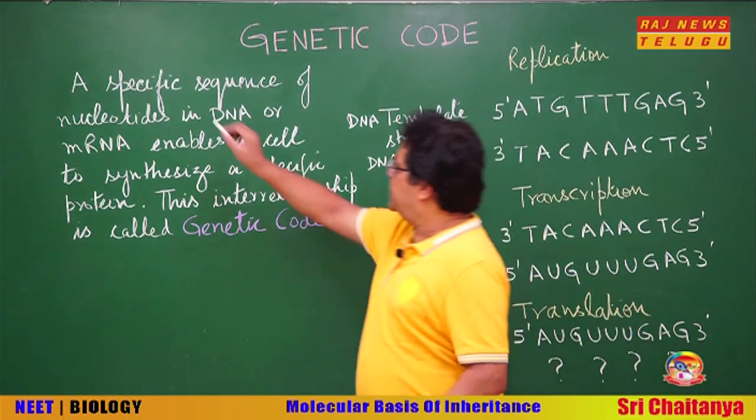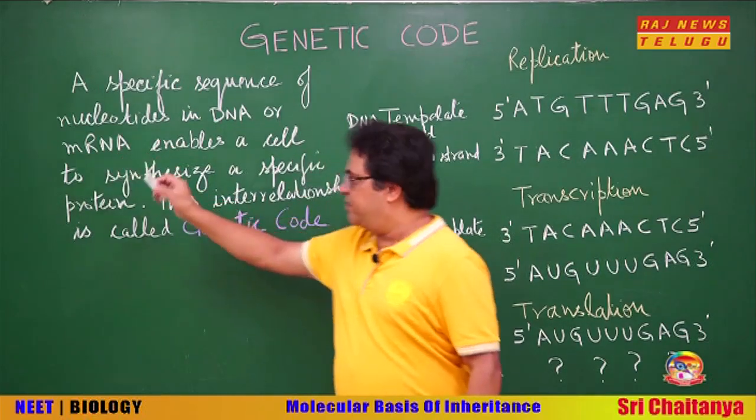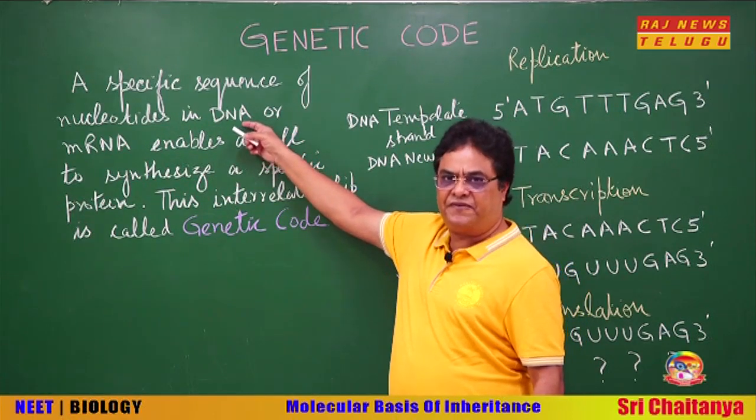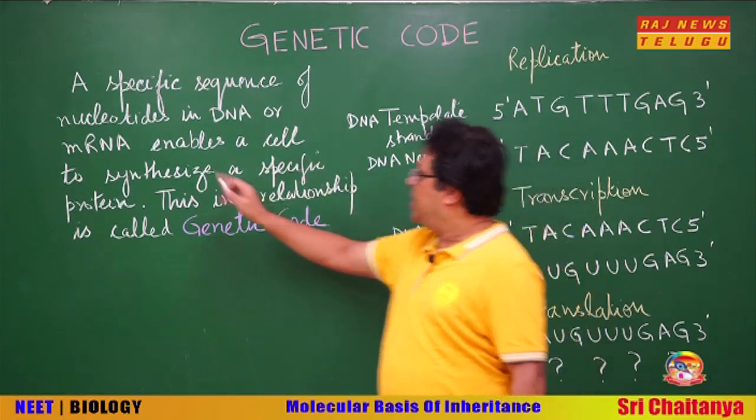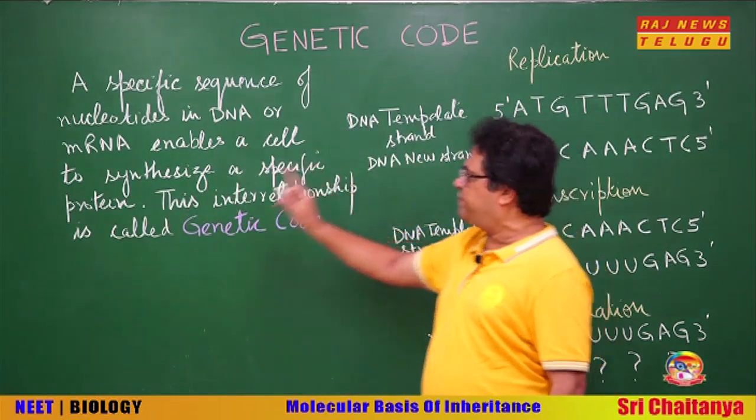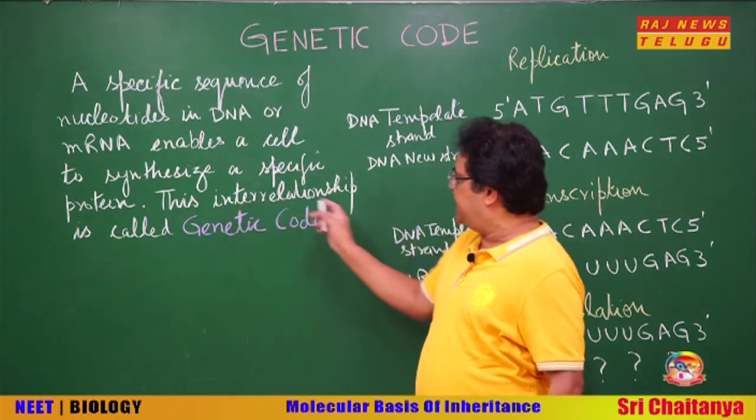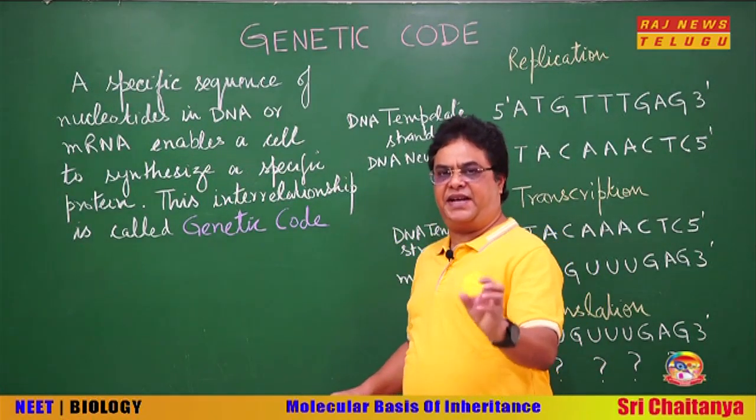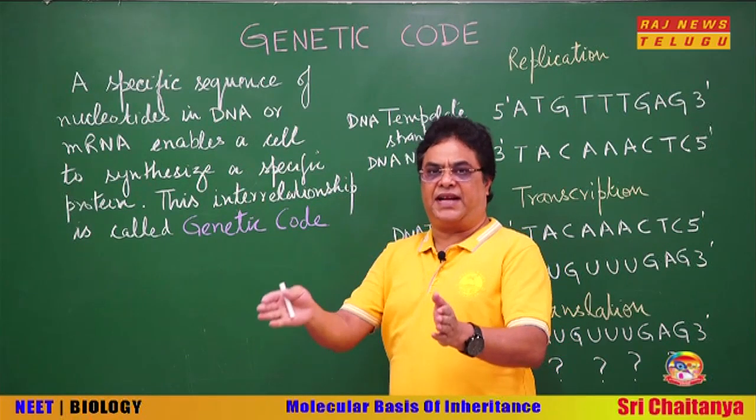So let us see. A specific sequence of nucleotides in DNA or mRNA, because the sequence of nucleotides in mRNA is ultimately determined by the sequence of nucleotides in DNA, enables a cell to synthesize a specific protein, meaning a protein with a specific sequence of amino acids. This interrelationship is called the genetic code: the sequence of nucleotides in DNA or mRNA determines the sequence of amino acids in the protein that will be synthesized.